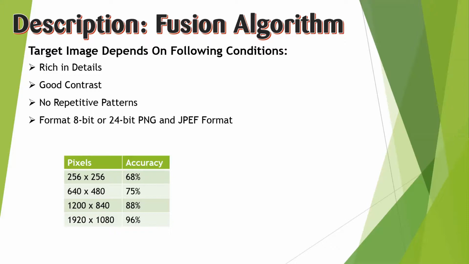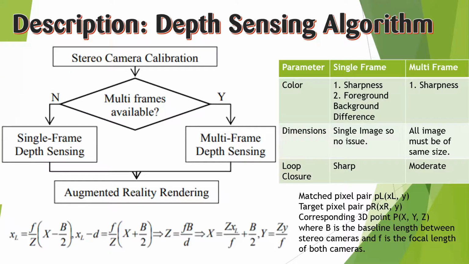So, if we have a 250 by 256 pixel image, the accuracy will be 68%, and if we have 1920 by 1080, the accuracy will be 96%. So next is our depth sensing algorithm. It is divided into three parts. First is camera calibration. In stereo camera calibration, snapshots of images are taken, and with the help of that, the 2D edge of the image is detected, and 3D and 2D interconnection is done.